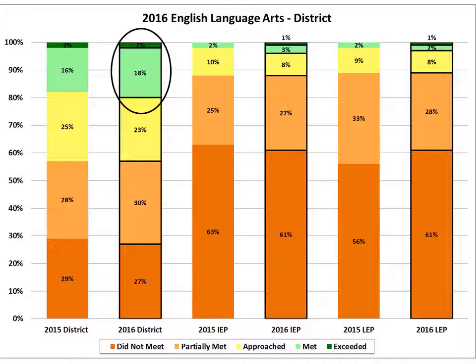And then you see the next two categories, IEP students and LEP students. Those students who have an IEP or Individualized Education Plan are also known as students in special education services. And those, once again, who are deemed LEP or Limited English Proficient are seen in the next two sets of data.